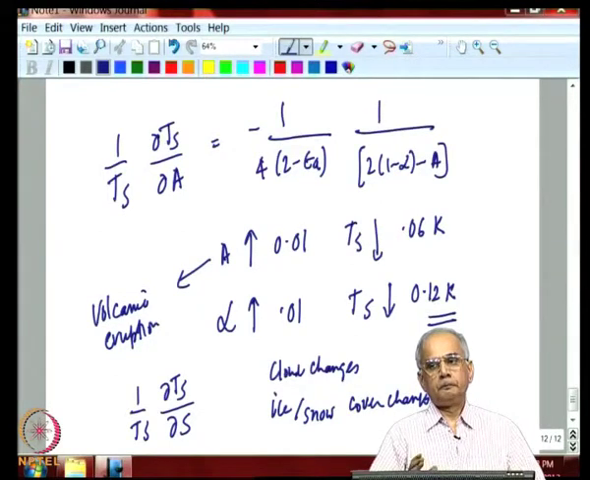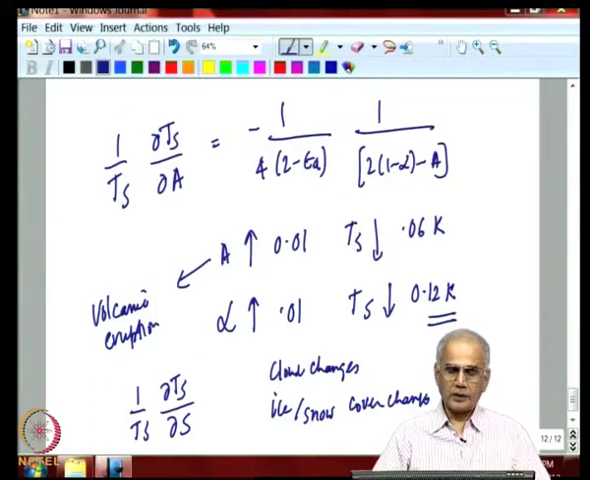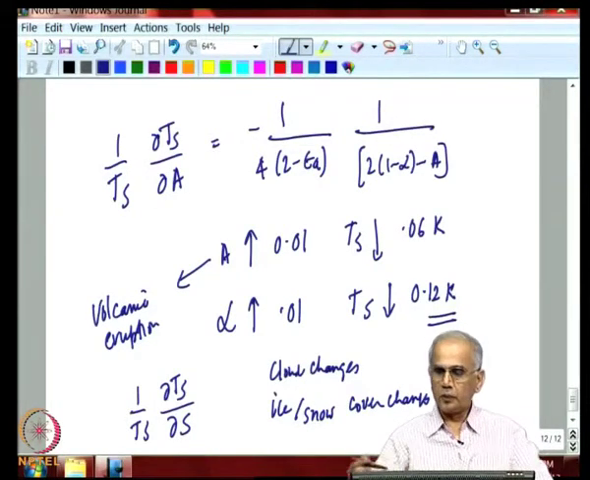But today, the dominant perturbation to the Earth's atmosphere is coming from human beings and their emission of large amounts of carbon dioxide due to burning of oil, coal and natural gas. So, this simple model illustrates clearly the role of all the three quantities.